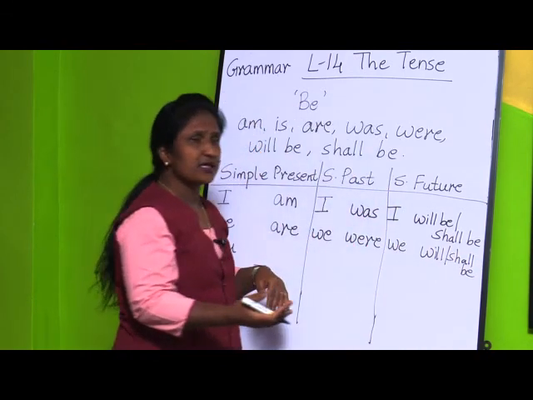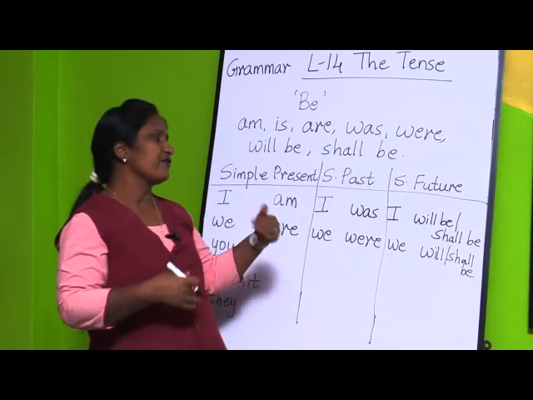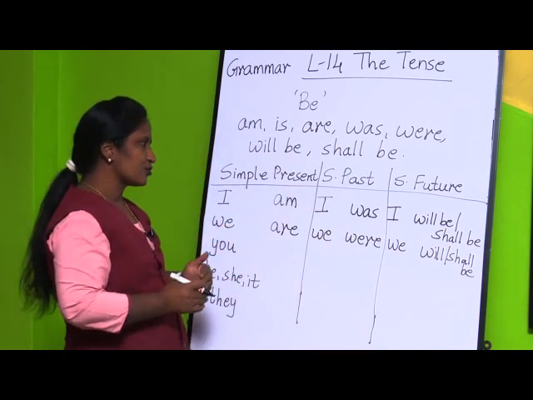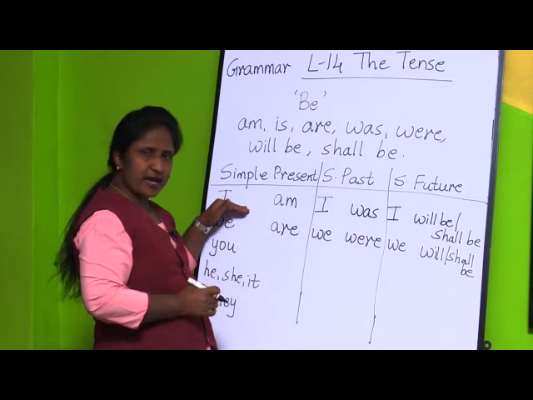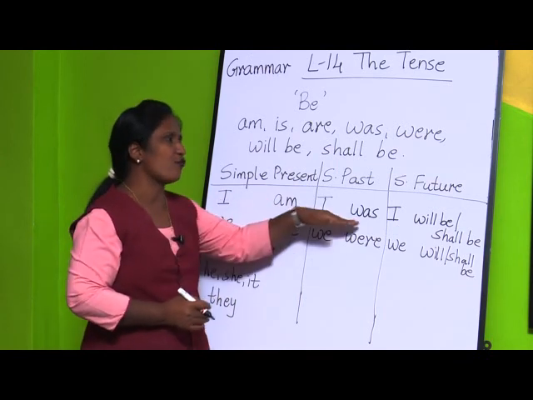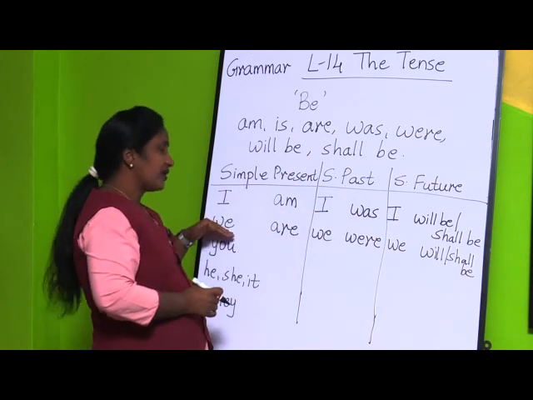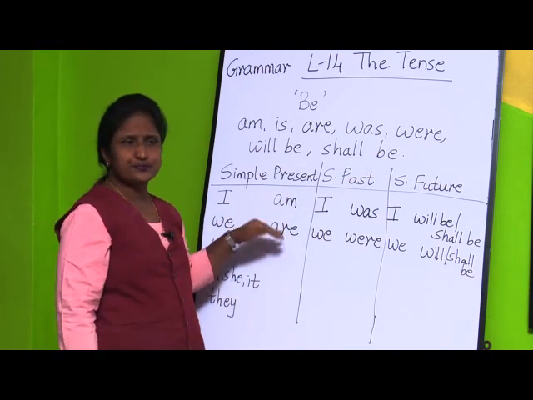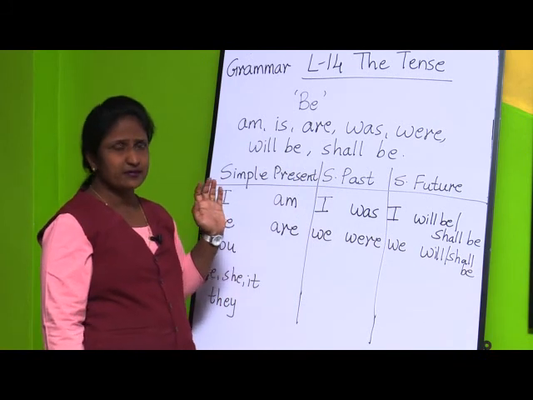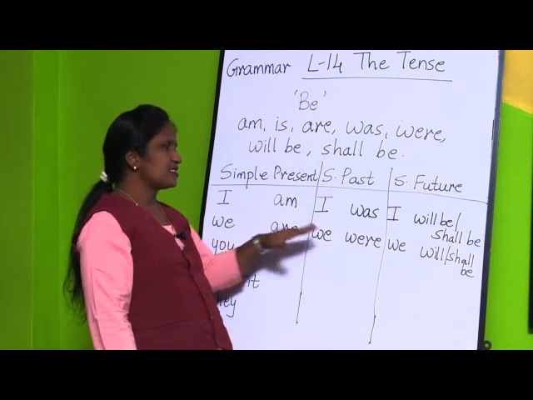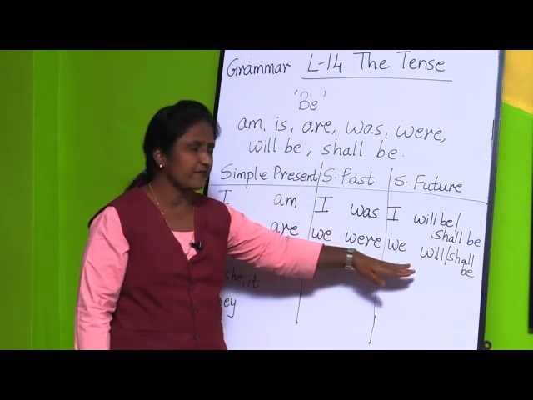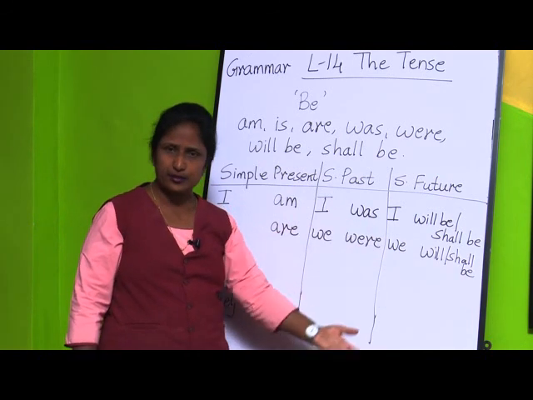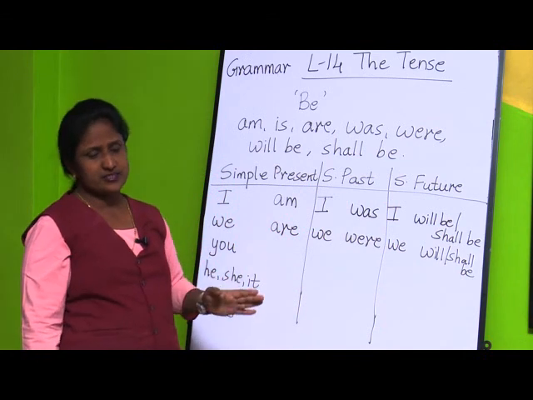We will be coming to school tomorrow, we shall be going to school tomorrow. Okay, so here also, I told you, I is a singular noun: am, was, will be, shall be. We is a plural noun, we, many. So we are boys, we were playing, and we will be going to school tomorrow, or we shall be coming to school tomorrow, in this way.